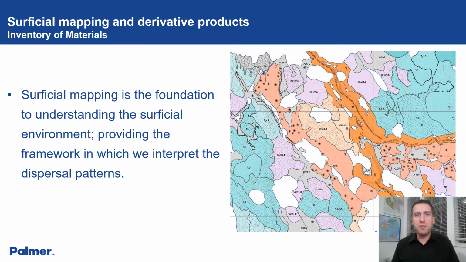Surficial mapping is the foundation to understanding the surficial environment, which provides the framework in which we interpret the dispersal patterns. This creates an inventory of materials. Is it till? Are we looking at primary dispersal? Is there enough unmodified till for till sampling to be effective? Or do we need to consider other strategies?